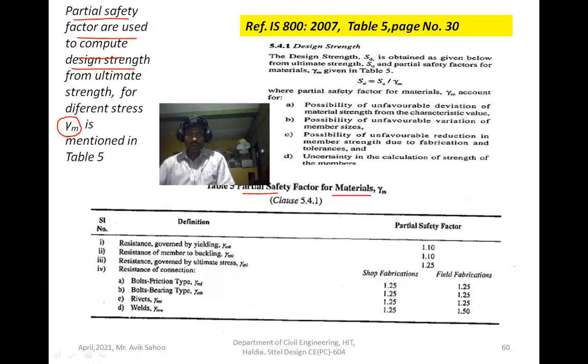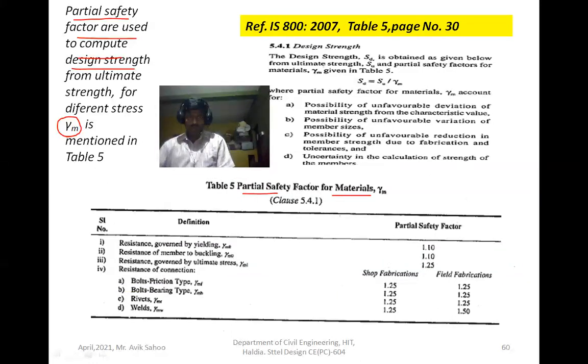For different materials, the partial safety factors are mentioned in table 5, given in IS 800 2007, page number 30. So go to page number 30 and read clause 5.4.1 and table 5. So how do you get the design strength? The design strength is equal to the ultimate strength divided by the partial safety factor for material.